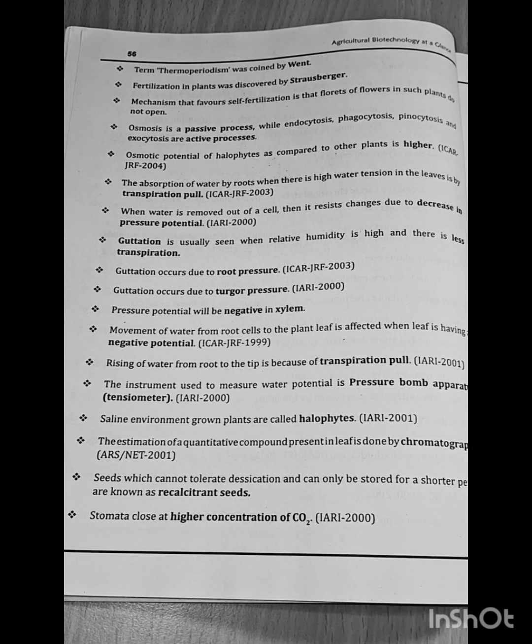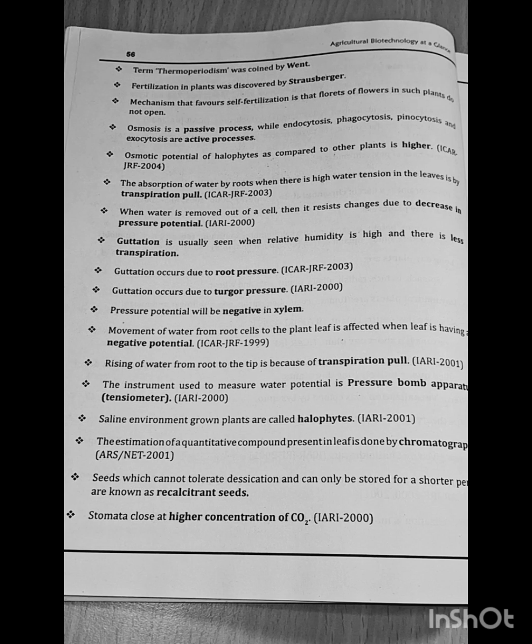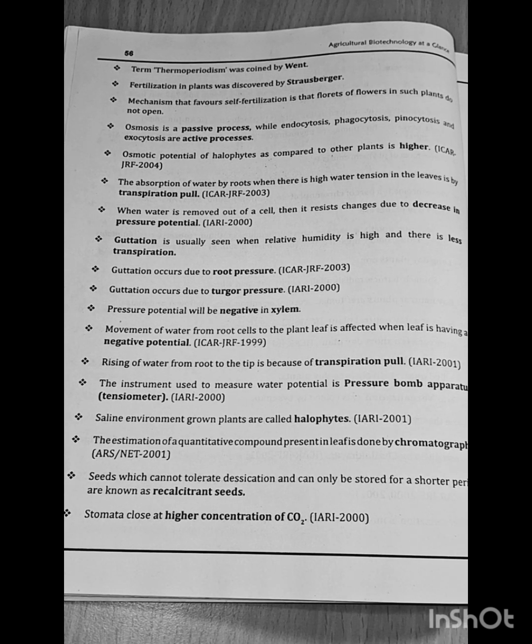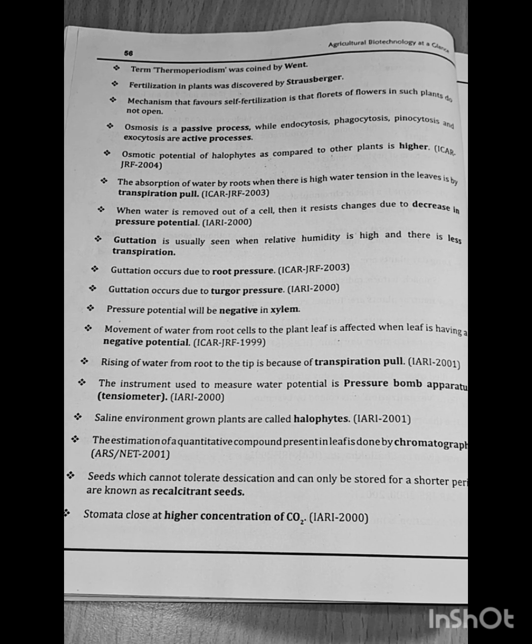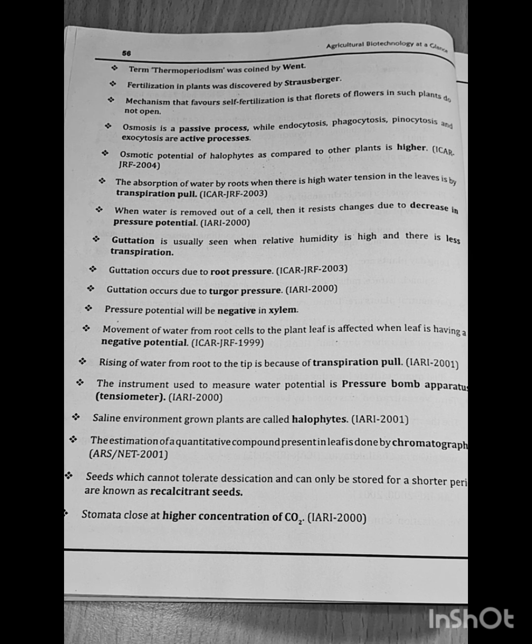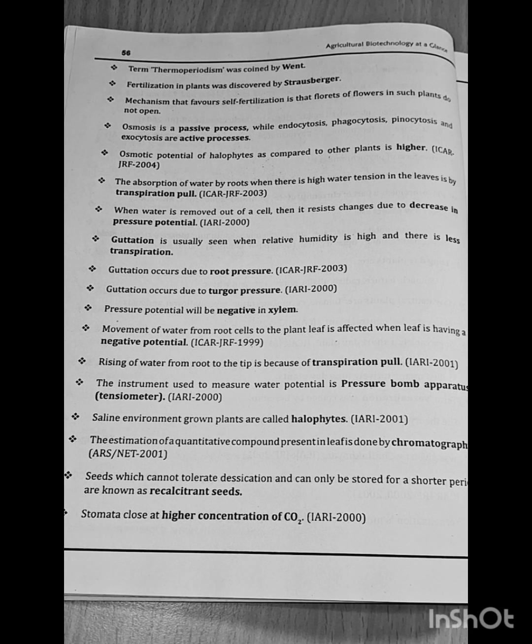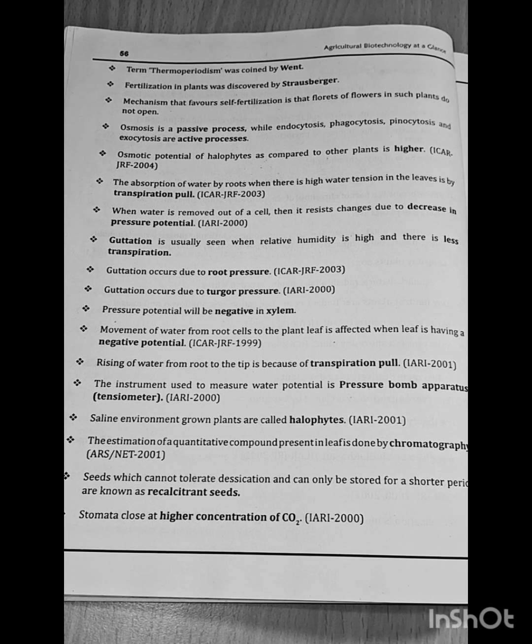When water is removed out of a cell, then it resists change due to decrease in pressure potential. IARI 2000. Guttation is usually seen when relative humidity is high and there is less transpiration. Guttation occurs due to root pressure. ICAR JRF 2003. Guttation occurs due to turgor pressure. Question asked in IARI 2000. Pressure potential will be negative in xylem.